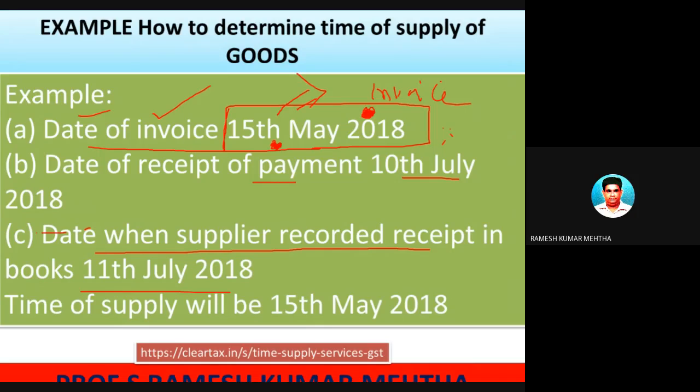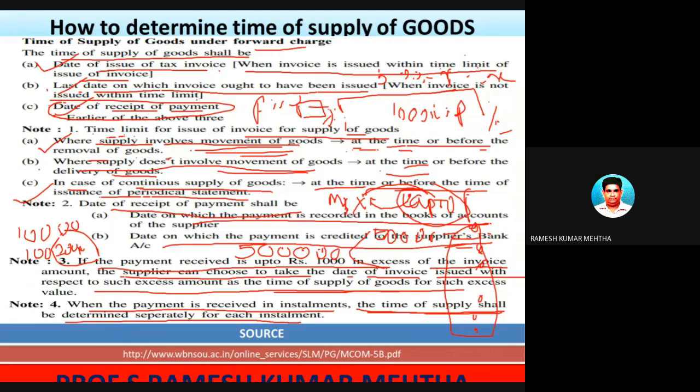So one is clear. Date of receipt. So this guy, who got the goods, who is the recipient of goods, made the payment on 10th July, and this was recorded in the books of accounts of the supplier on 11th July. So among these two, whichever is earlier, we have to find out, because I told you, date of invoice or receipt of payment, whichever is earlier.